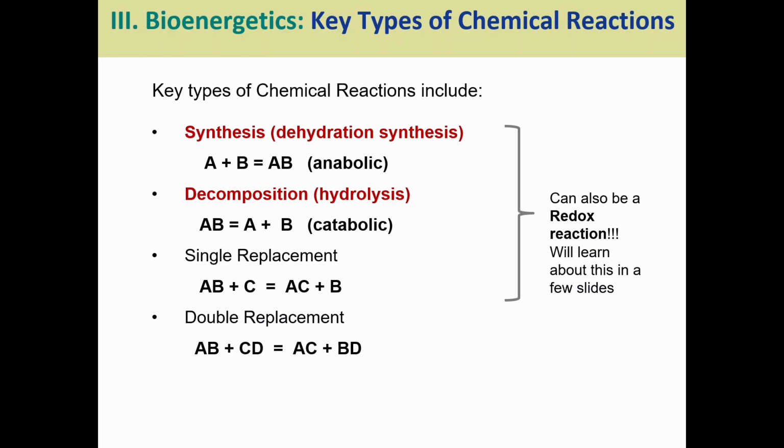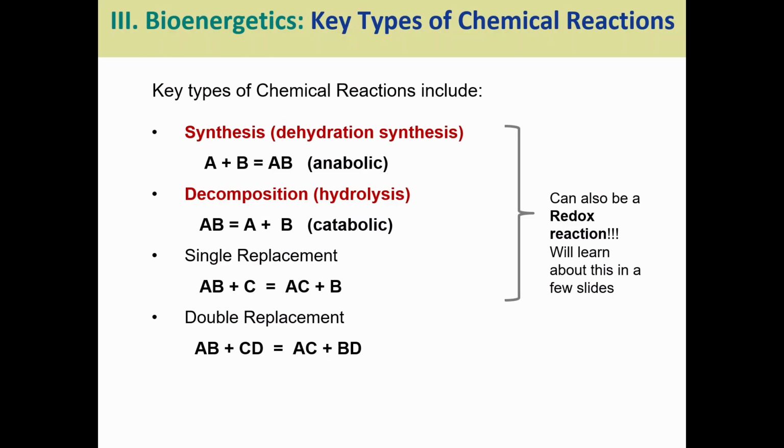We have AB and we want to break it down to A plus B. This is catabolic because we are breaking something down. This usually releases energy. So anabolic, we need the input of energy to build something up, to synthesize something new from smaller parts. Catabolic, we're releasing energy as we break something from a larger form down to smaller units.